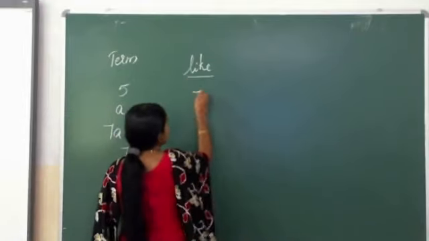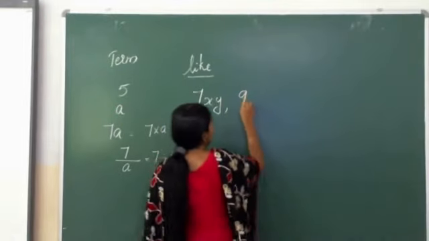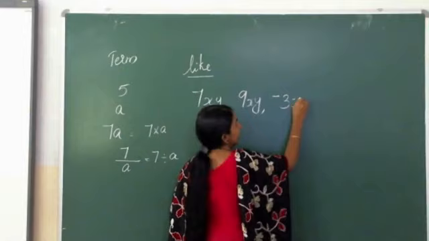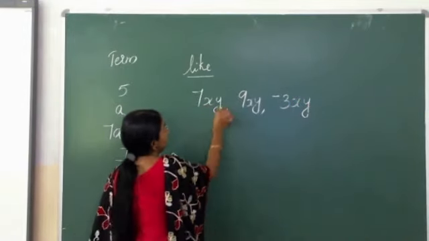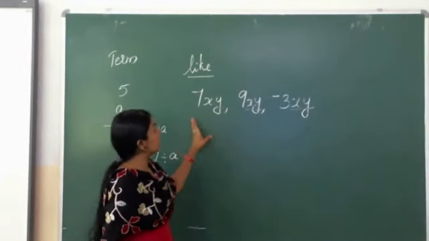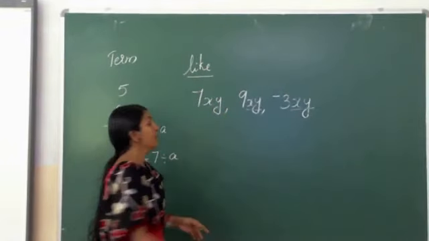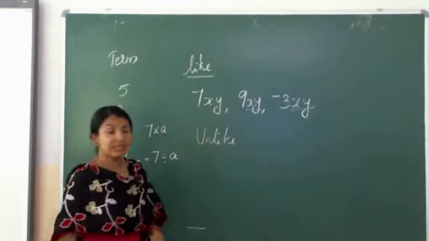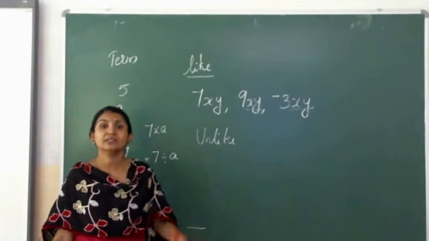We can say it as 7xy, 9xy, negative 3xy. In all these cases, it is xy. So we can say that these are like terms. So what are unlike terms? Unlike terms means the variables are different in the terms.